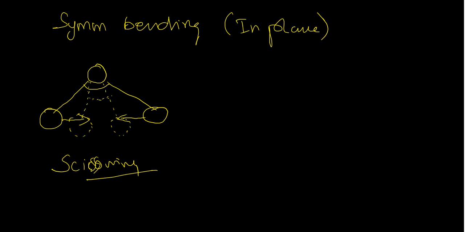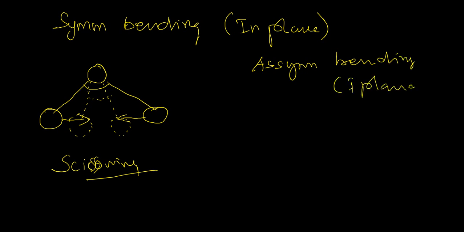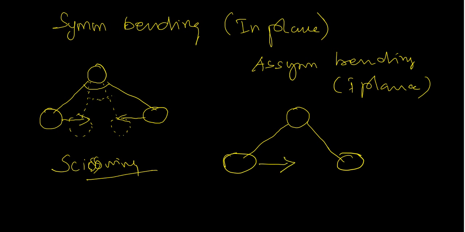Let me explain another, asymmetric bending, actually in plane. Asymmetric in-plane bending. That means a molecule like this, this atom moves in this direction, and this atom also moves in the same direction.